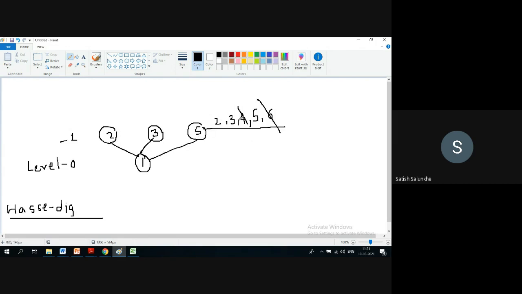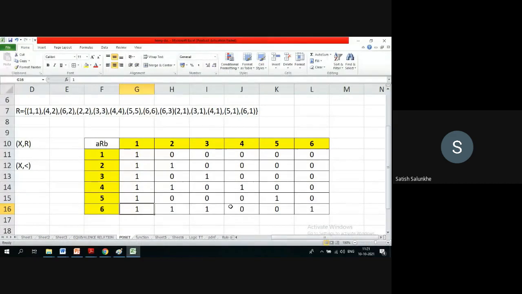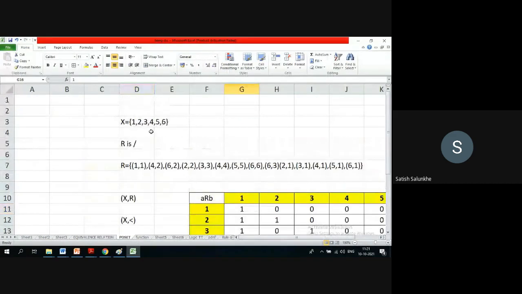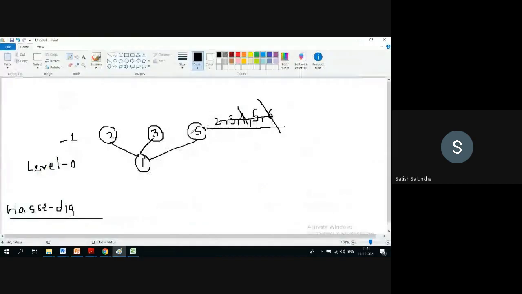Now, what are the elements that are remaining out of this? 2, 3, 4, 1, 2, 3, 5 is over. Now what is remaining? 1, 2, 3, 5 is over. 2 is covered. 4 and 6 are remaining. So out of these 2, which one will come at level 2? We need to check whether they are comparable.